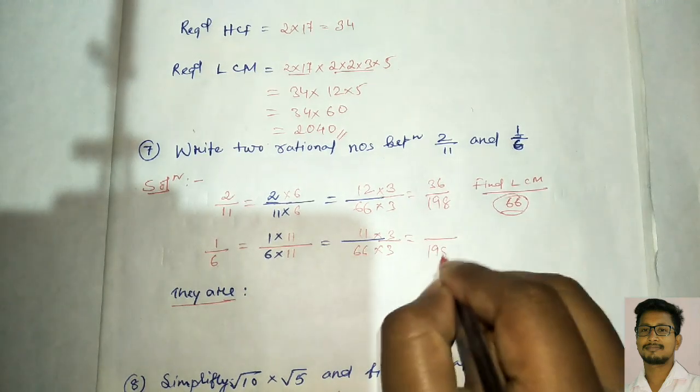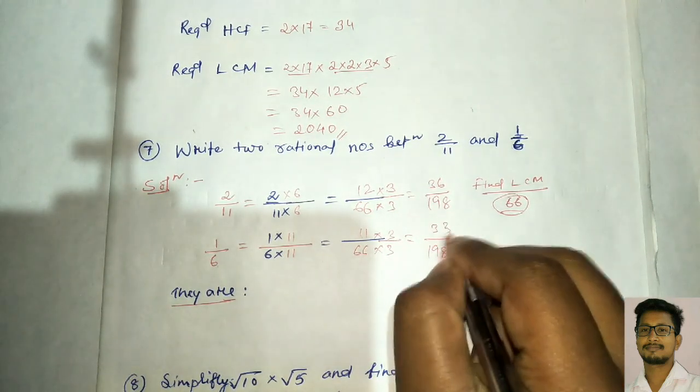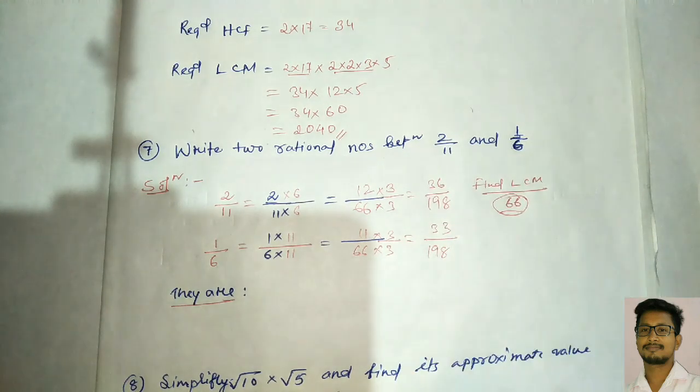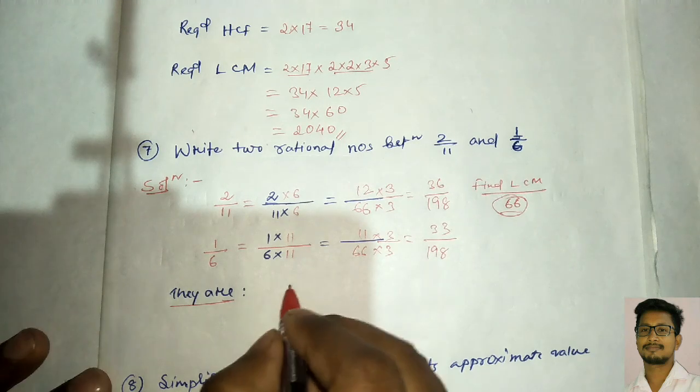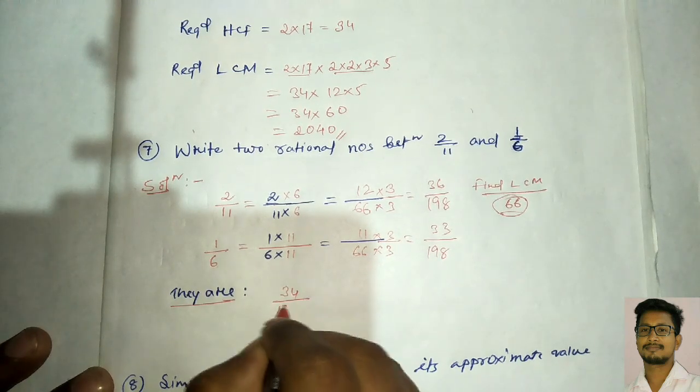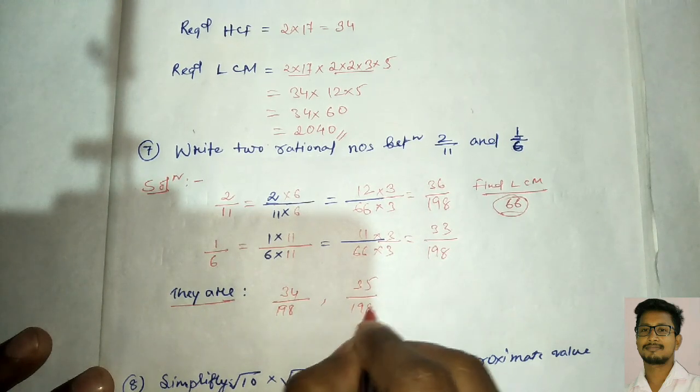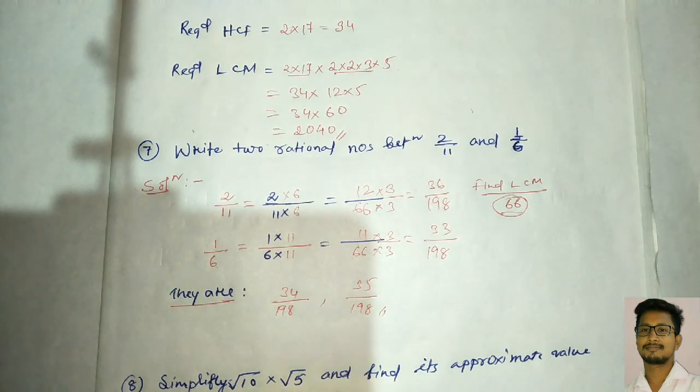So here also 198, and here remains 33. Now you can see the denominator is similar, and between 33 and 36 we have at least two rational numbers, and they are 34 by 198 and 35 by 198. Like this you can easily find the required rational numbers.